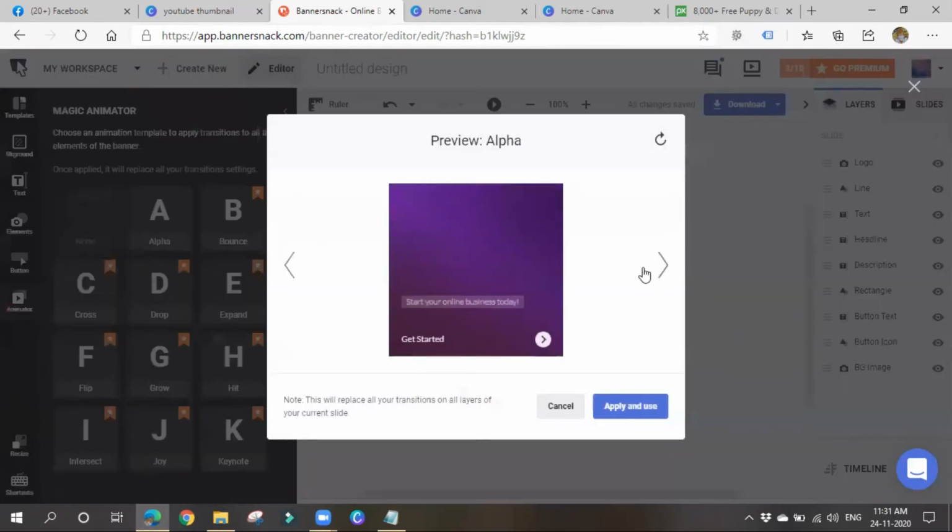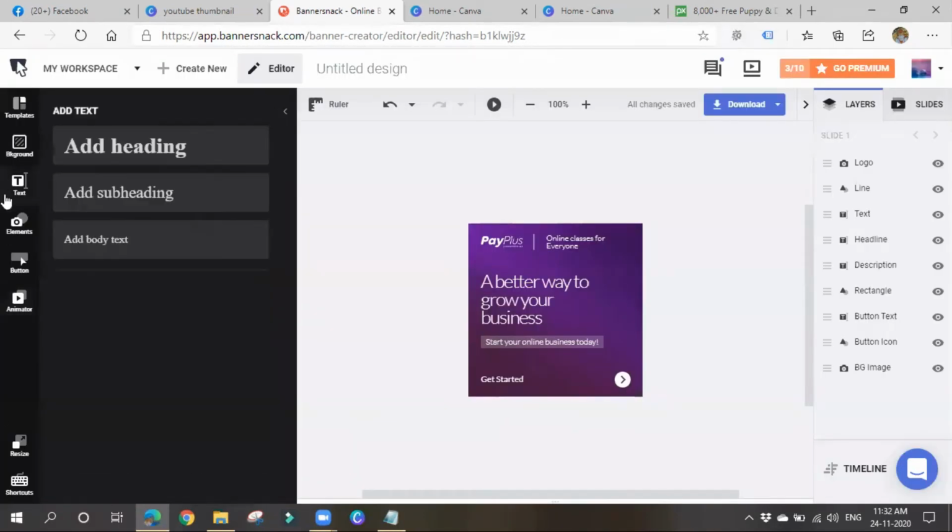It will be showing a preview. Like this you can also create animations. These animations we can do in Canva also. Okay, like this we can create some animations. If you want to apply anything, you have to upgrade again, which means you have to pay money in order to use these things. Like this we can make various types of creatives and all.